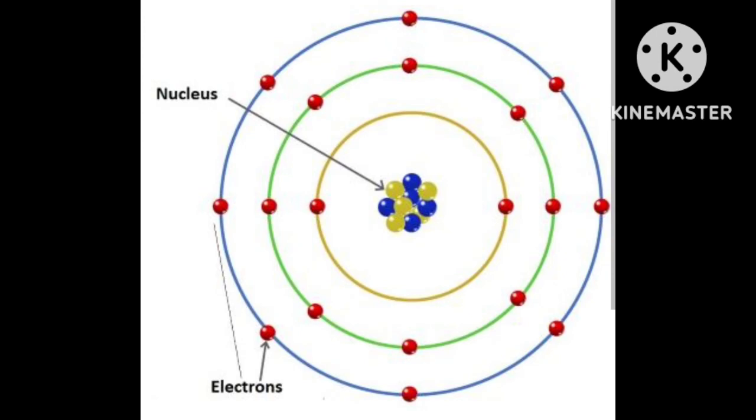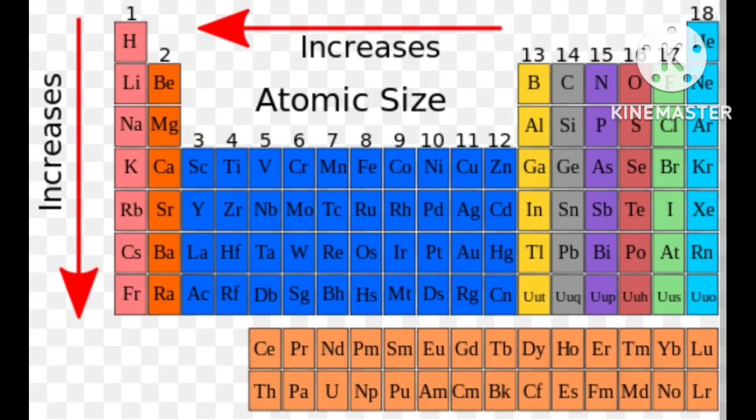Let's come to the first trend, valency. Valency of an element is determined by the number of valence electrons present in the outermost shell of its atom.